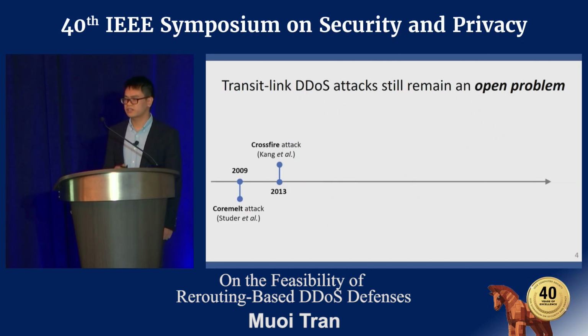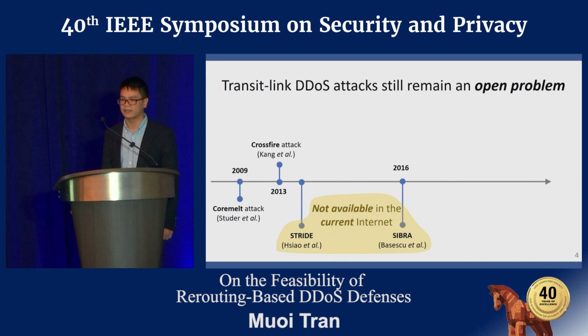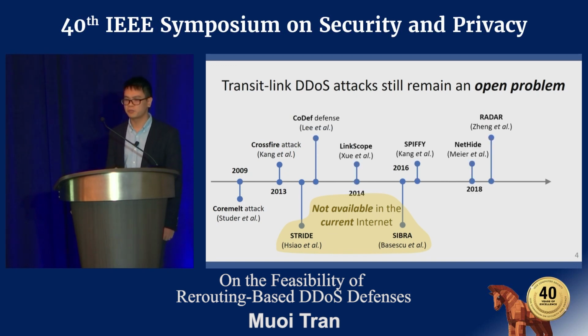Transit link DDoS attacks still remain an open problem despite several defense proposals in the last decade. There are well-known solutions to transit link DDoS attacks, such as Tran and Zebra. However, they rely on future internet architectures and hence are not available in the current internet. There are several other solutions as well that try to make the transit link DDoS attack less effective. However, they are only partial solutions at best.